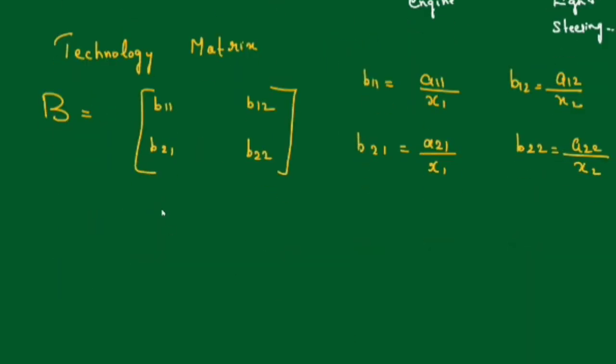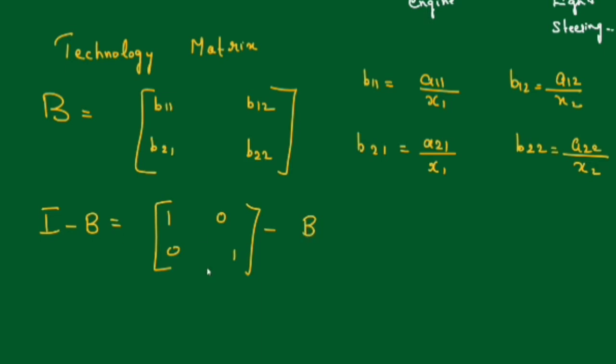After finding the B matrix, that is the technology matrix, you have to find I minus B. I minus B means I is the identity matrix. So I minus B is the identity matrix 1 0 0 1 minus this matrix B.